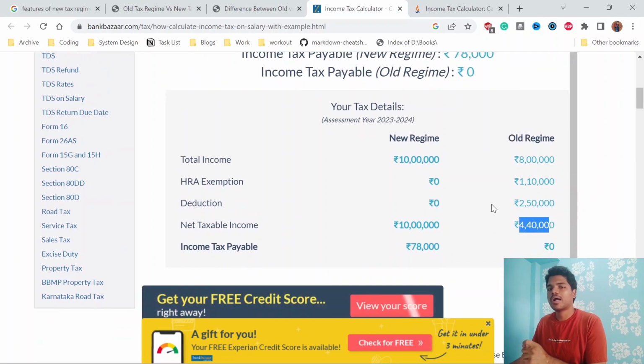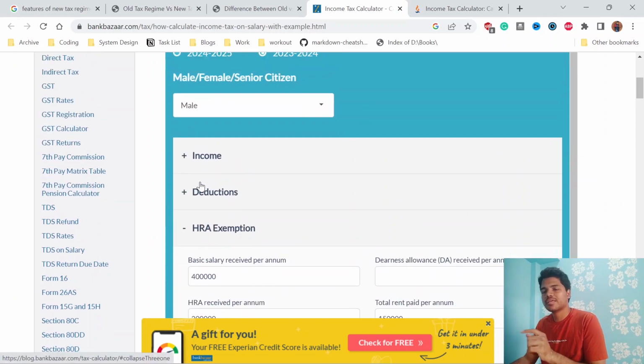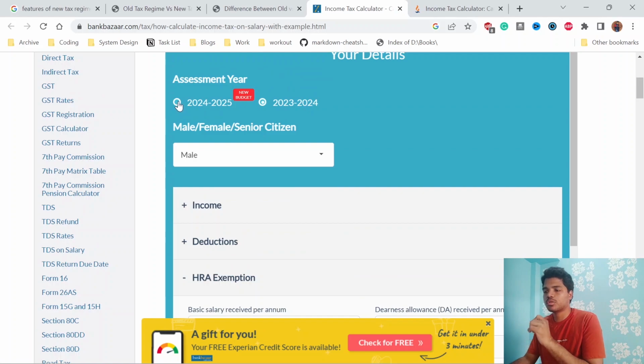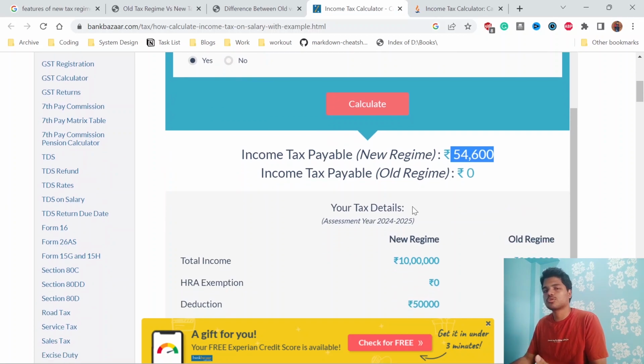According to the old tax regime rate, I only have to pay tax if the income is above 5 lakhs. But under the new tax regime, my taxable income is 10 lakhs, so I was paying around 78,000. Now let's keep everything the same and shift to the new post-budget regime. When compared with the pre-budget new regime, because of the relaxation of 50,000 at each slab, you need to pay only 54,000. So that is the advantage of the new tax regime.